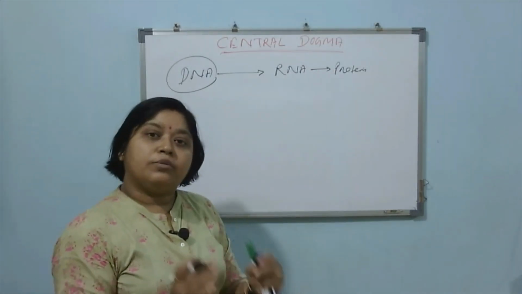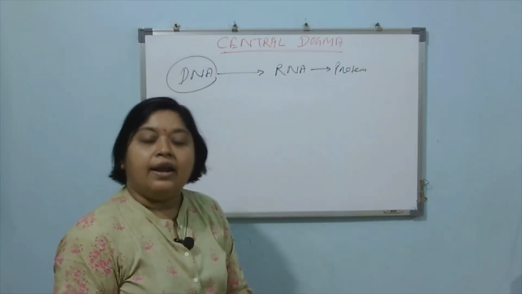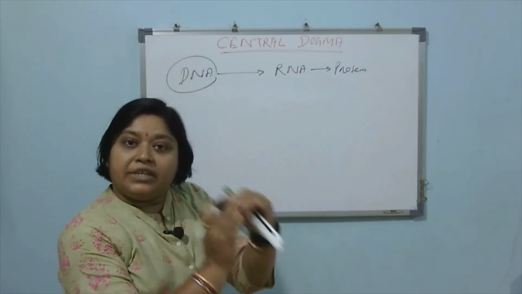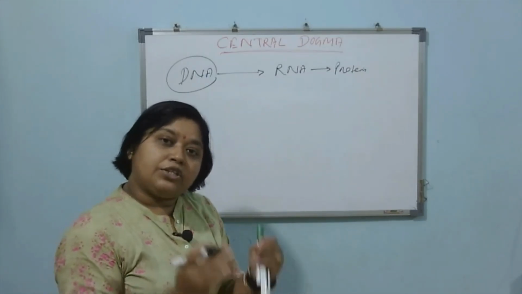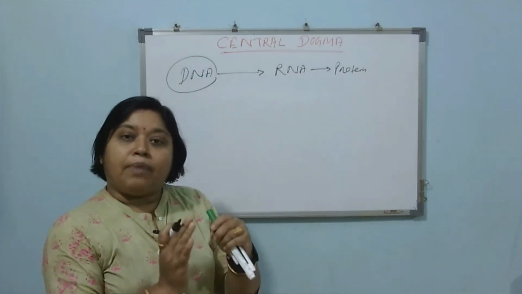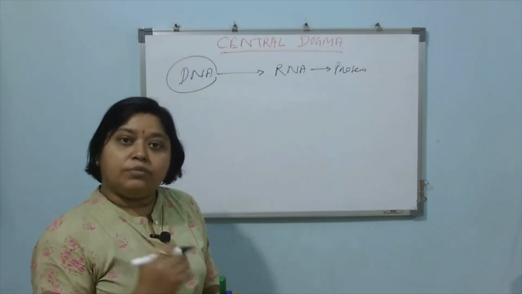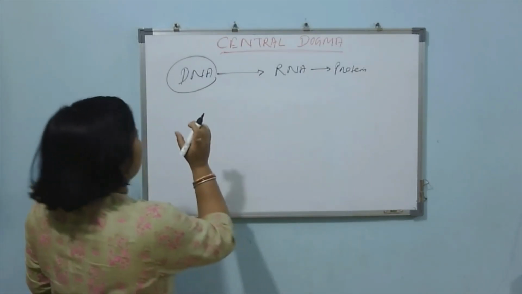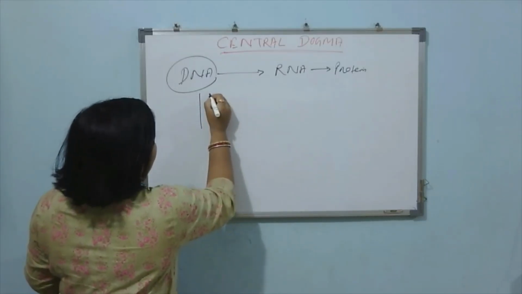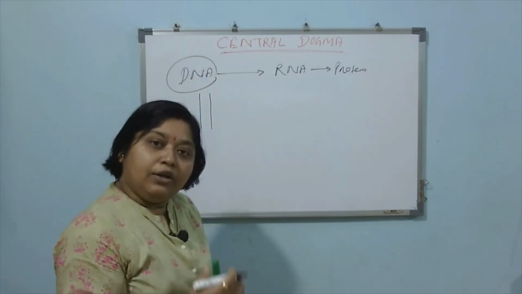As you know, most living organisms have DNA as their genetic material, and this DNA carries genetic information from generation to generation. Whatever characteristic one person or living organism has, that will pass on to its offspring through this DNA. And most DNA has two polynucleotide chains. Suppose this is one DNA, it has two polynucleotide chains and both run anti-parallel to each other.